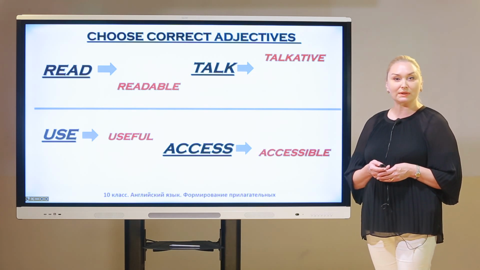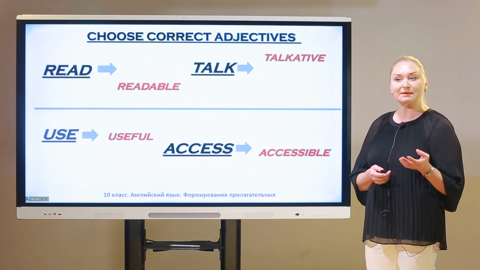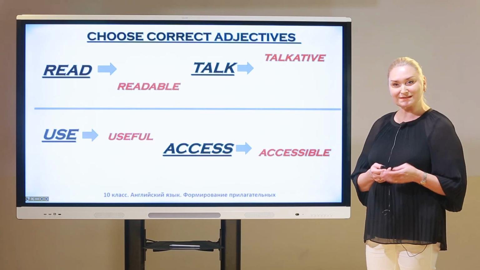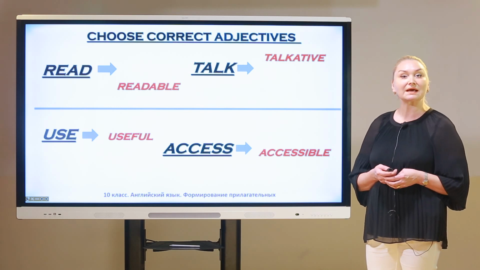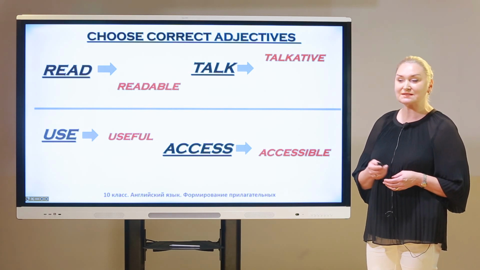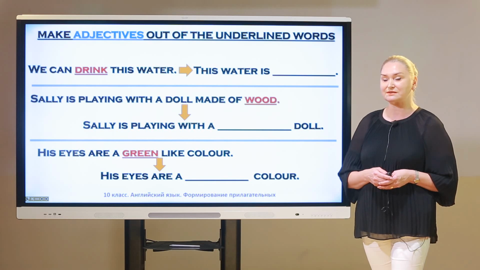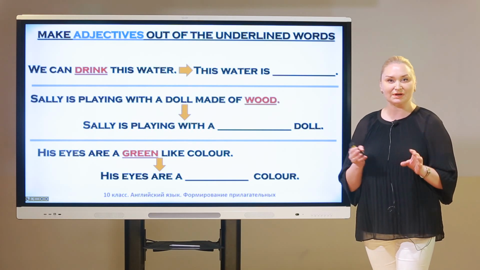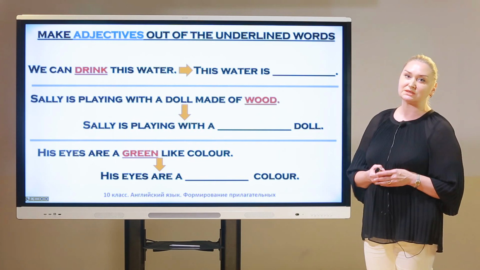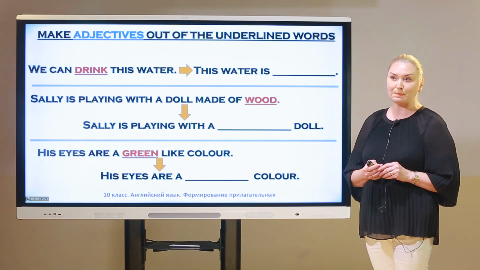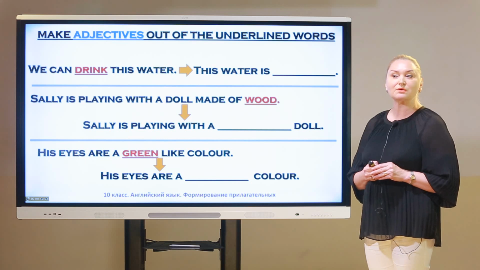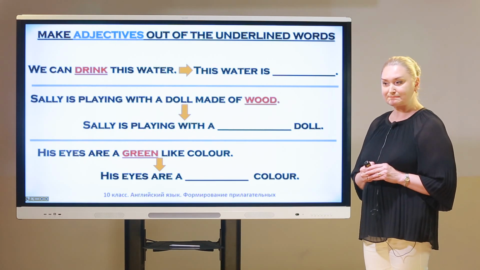Okay, so let's repeat these words. Readable, talkative, useful, and accessible. Thanks. And the next, we have to train our ability to form adjectives in context. So, we have to make them out of the underlined words.